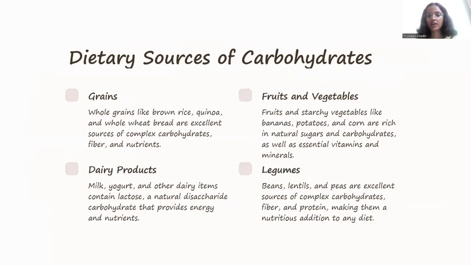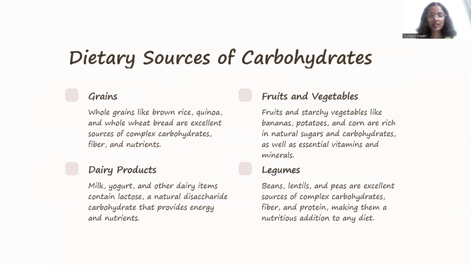Dietary sources of carbohydrates. Grains. Whole grains like brown rice and whole wheat bread are excellent sources of complex carbohydrates, fiber, and nutrients. Fruits and vegetables. Fruits and starchy vegetables like bananas, potatoes, and corn are rich in natural sugars and carbohydrates, as well as essential vitamins and minerals.